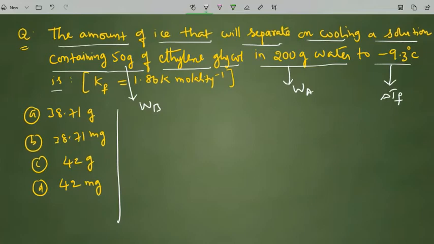We don't know the ethylene glycol molecular weight. So the molecular weight of ethylene glycol is calculated from its formula. The formula is CH2OH, there are two OH groups here. So for this calculation, the MB value we got is equal to 62.